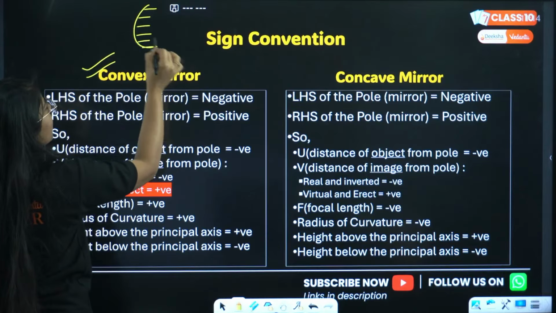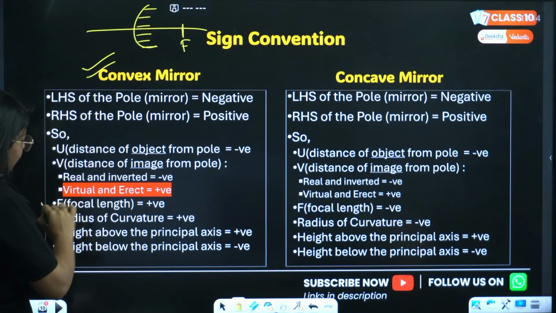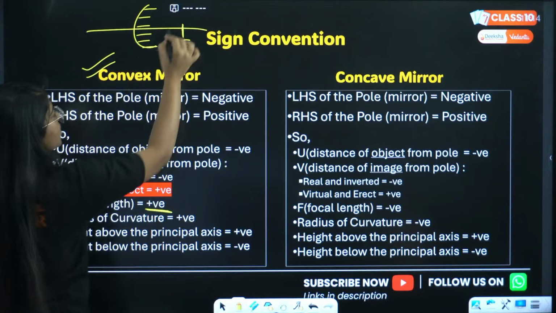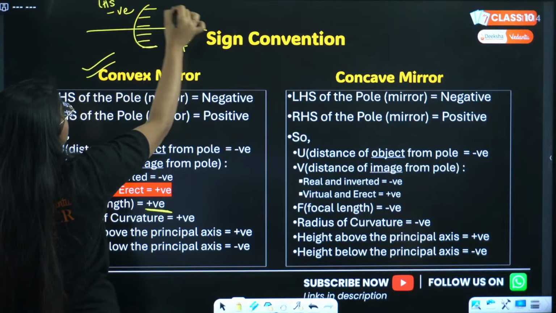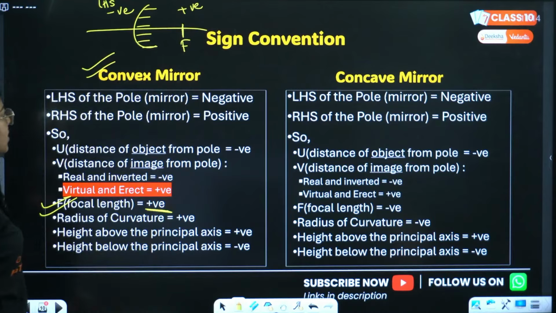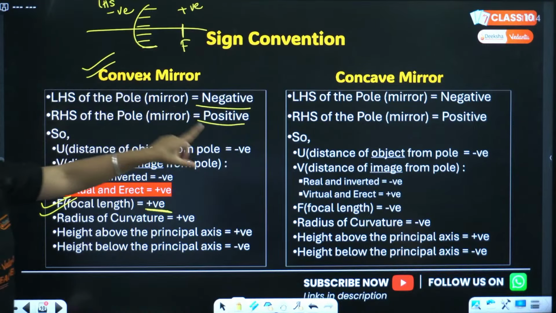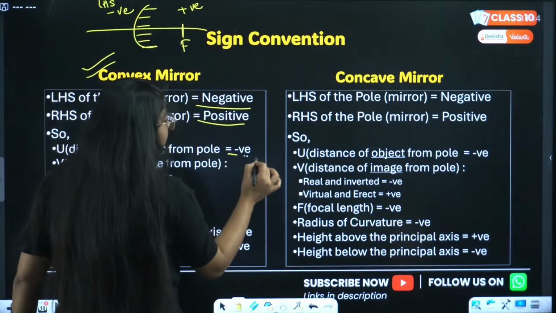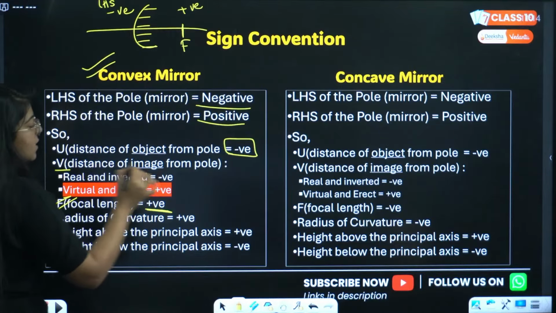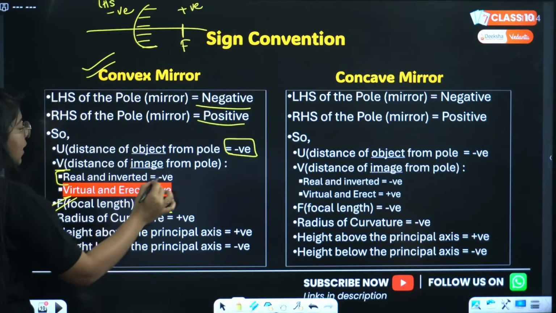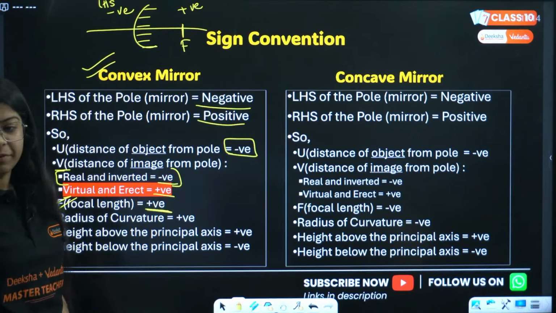This is my convex mirror and in this, here we have the focus. The focal length of the convex mirror is always positive. On the left hand side we have negative distances, right hand side we have positive distances. Left hand side of the pole negative, right hand side positive. U is always negative, right? And then V: in case of real and inverted it will be negative, in case of virtual and erect it will be positive, right?